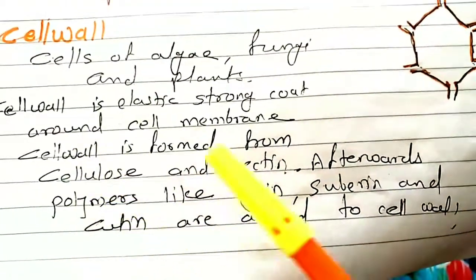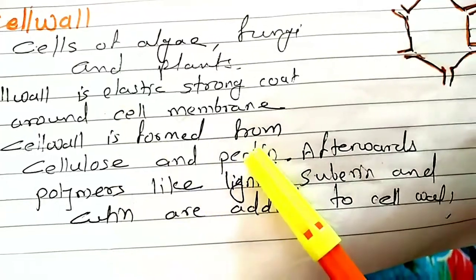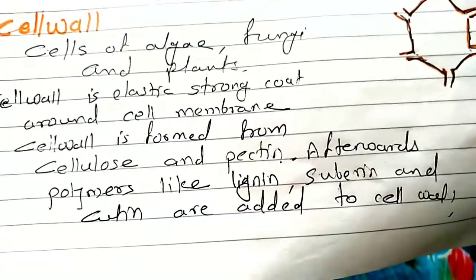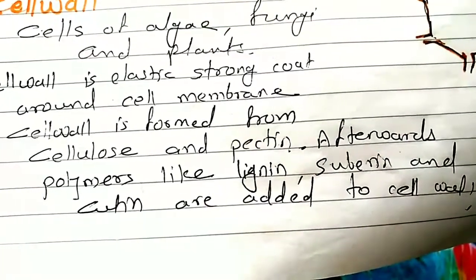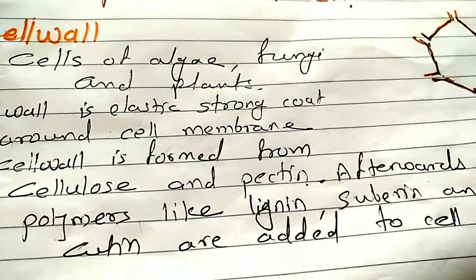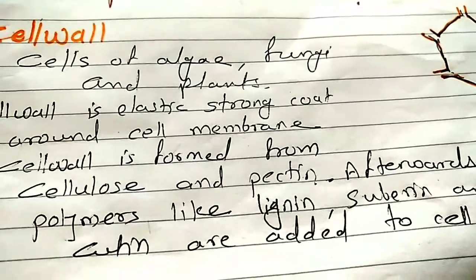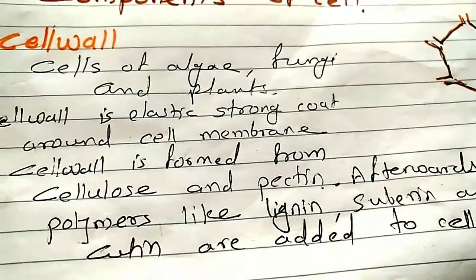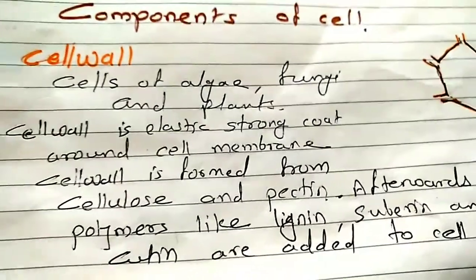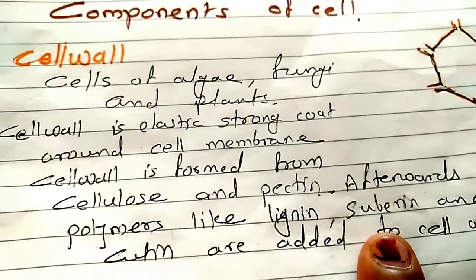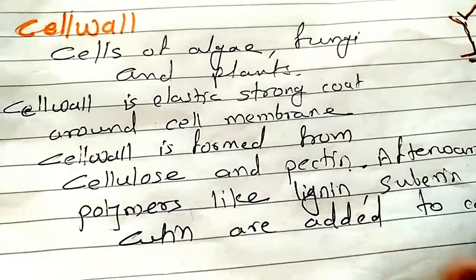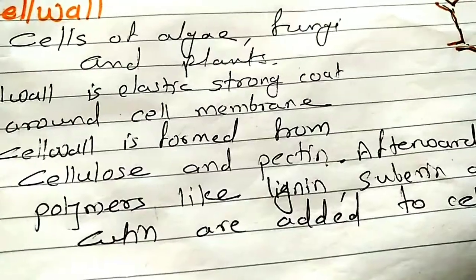Now how is it formed? Cell wall is formed from cellulose and pectin. So primarily it is composed of carbohydrates like cellulose. We know that carbohydrates are divided into three parts: sugar, starch and fibers. So this cellulose and pectin both make the cell wall tough. Suberin acts like a cement. Due to this suberin, the cell wall becomes tough.